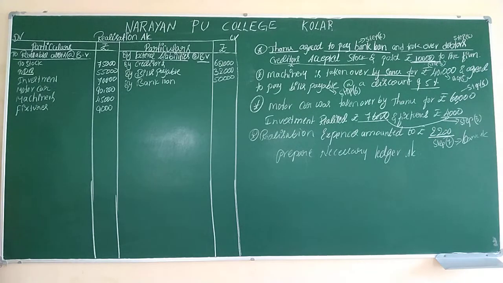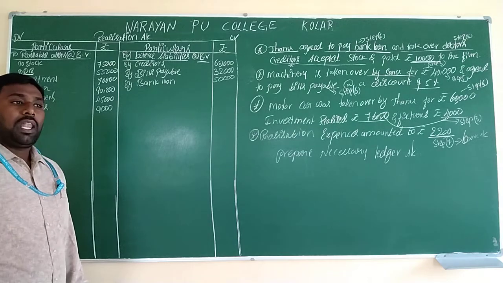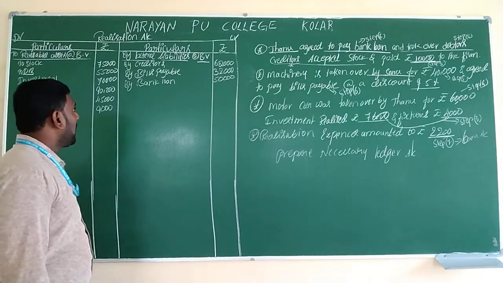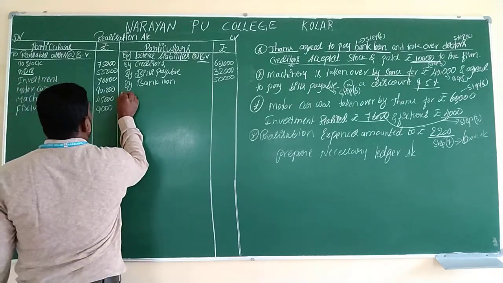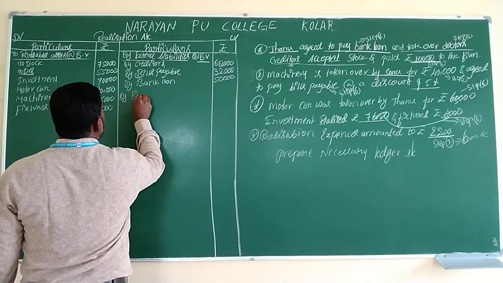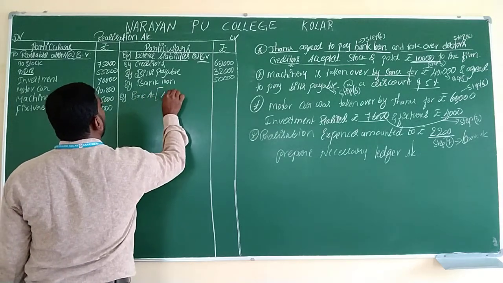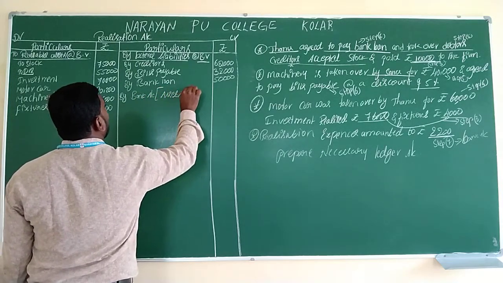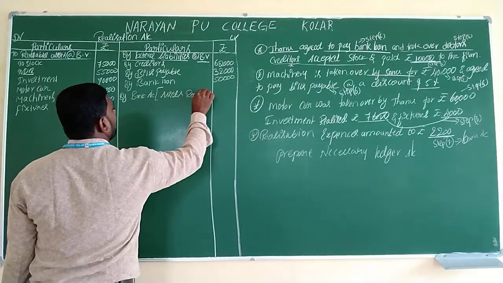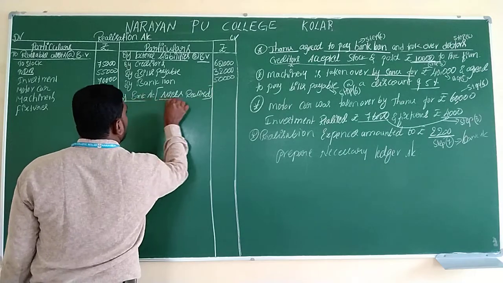In step number 1 we recorded the assets given in the balance sheet. In step number 2 we recorded all the liabilities given in the balance sheet. Next we have to move to step number 3. Step number 3 will come to the credit side only, by bank account. In brackets we have to mention assets realized. Realized is nothing but sold.